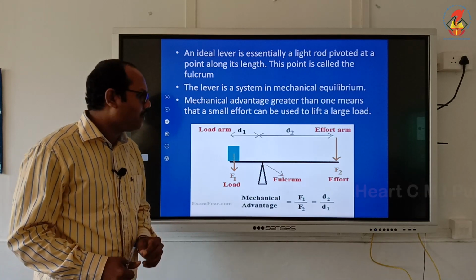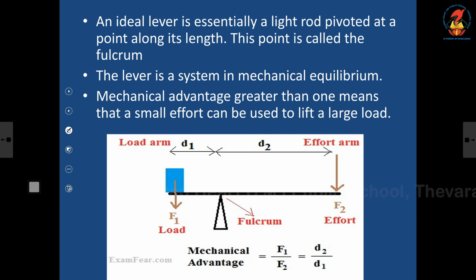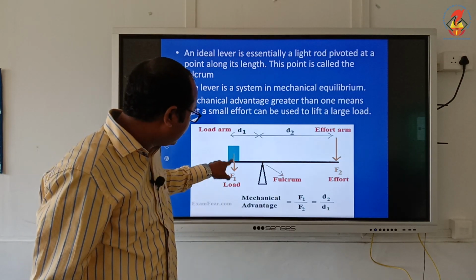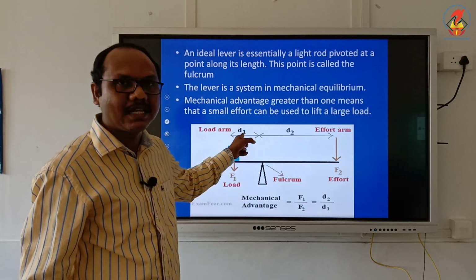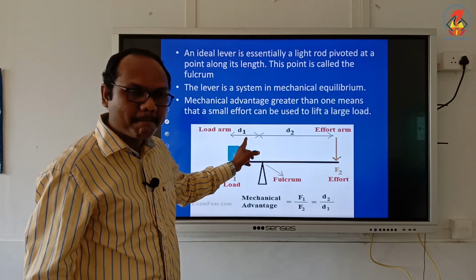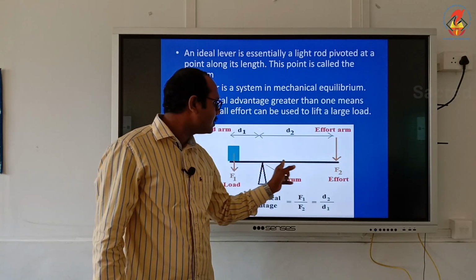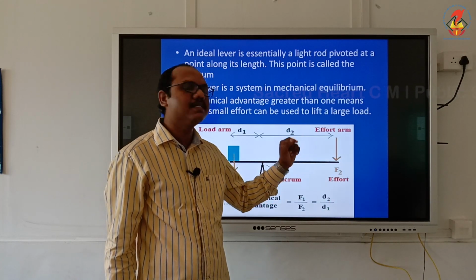What you have to see is, the seesaw will move up and down if it is perfectly balanced. That means clockwise torque and anti-clockwise torque should be the same. So if you have more mass, you sit here and keep the fulcrum closer towards you, so that this distance d1 is less. Ask that first standard boy to sit here, so this distance is more. His mass is less, but this distance is more.